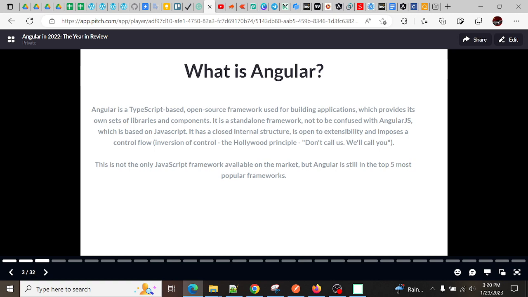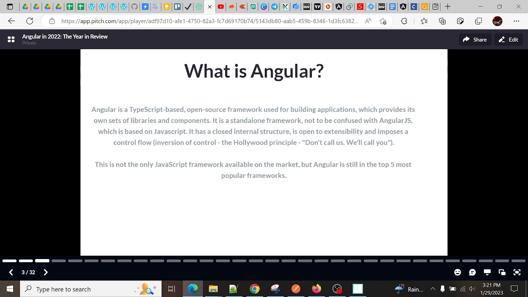Angular is a TypeScript based open source framework used for building web applications, which provides its own set of libraries and components. So as you integrate Angular, it provides its own libraries and its own set of components. It is a standard framework, not to be confused with AngularJS. AngularJS is completely different; AngularJS and the Angular 2 version are completely different.